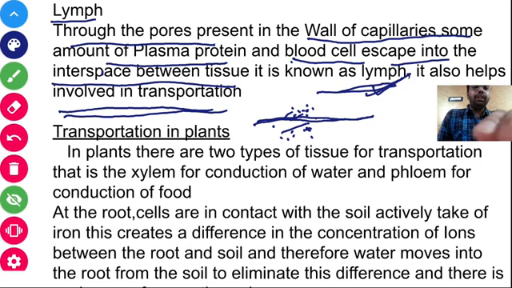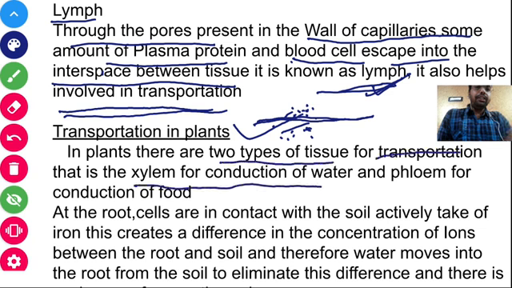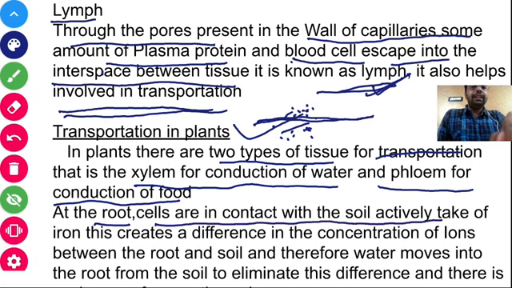Now next, moving to the transportation in plants. In plants, there are two types of tissue for transportation. It is basically xylem for the conduction of water and phloem for the conduction of food. At the roots, cells in contact with the soil actively take up ions. This creates a difference in the concentration of the ions between the root and the soil, and therefore water moves into the root from the soil to eliminate this difference.